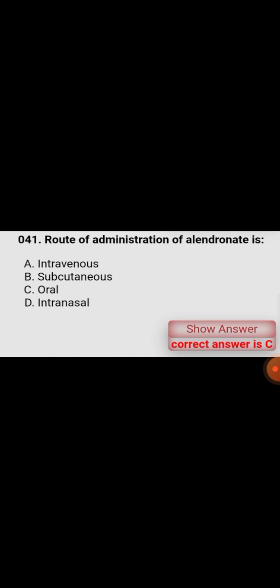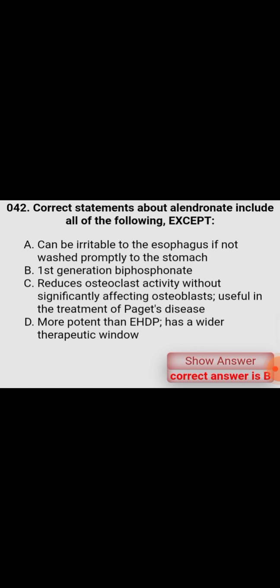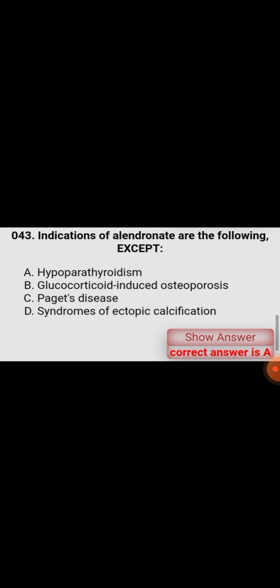Route of administration of alendronate is oral. Correct statements about alendronate include all of the following except first generation bisphosphonate. Indications of alendronate are the following except hypoparathyroidism.